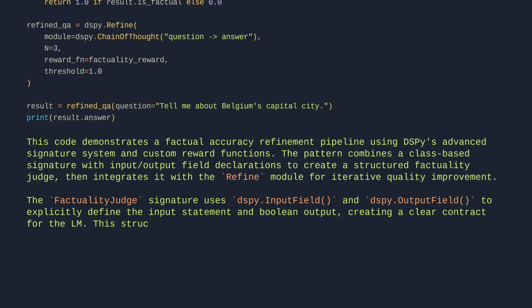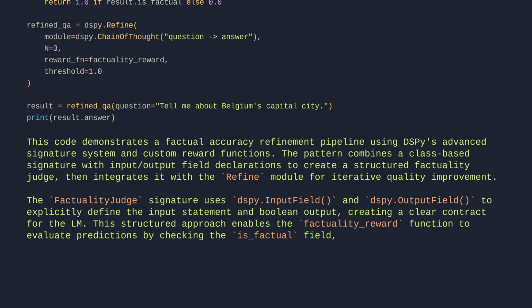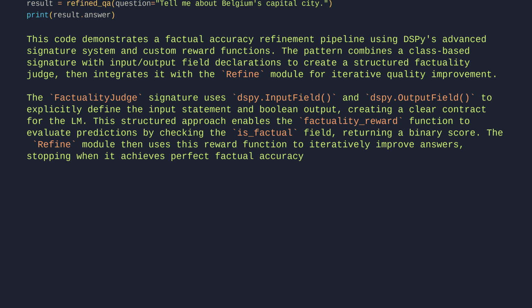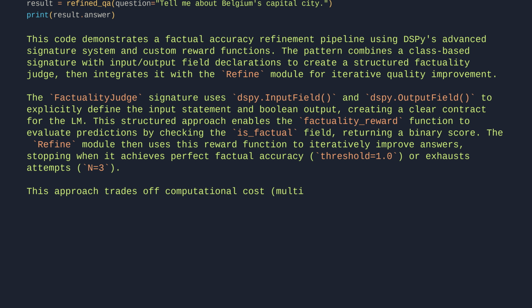This structured approach enables the factuality reward function to evaluate predictions by checking the is_factual field, returning a binary score. The refine module then uses this reward function to iteratively improve answers, stopping when it achieves perfect factual accuracy, threshold equals 1.0, or exhausts attempts, N equals 3. This approach trades off computational cost, multiple LM calls, for reliability, particularly valuable when factual precision is critical.